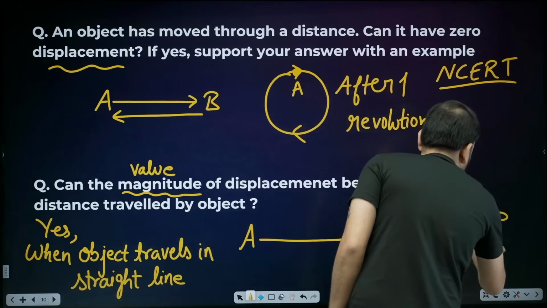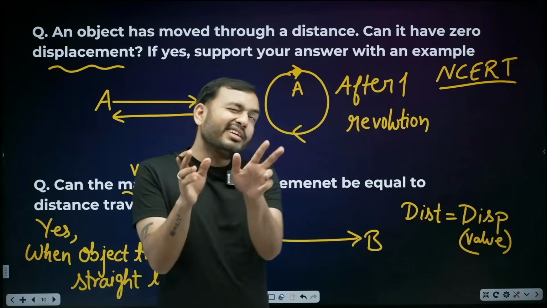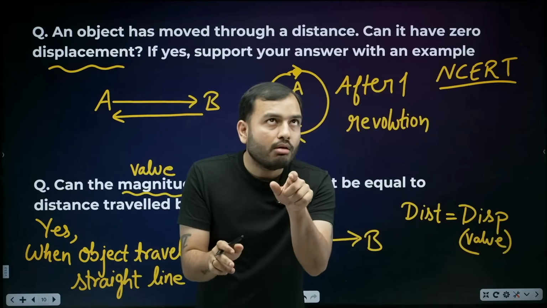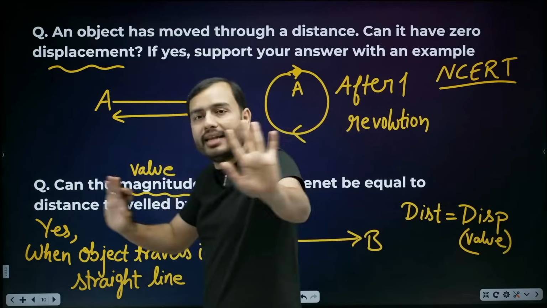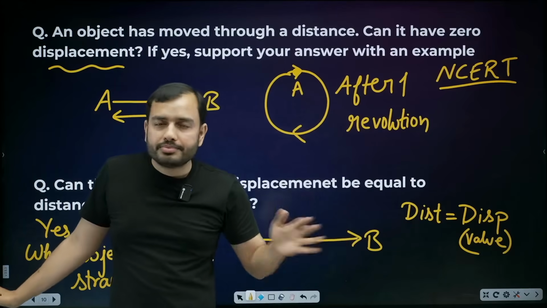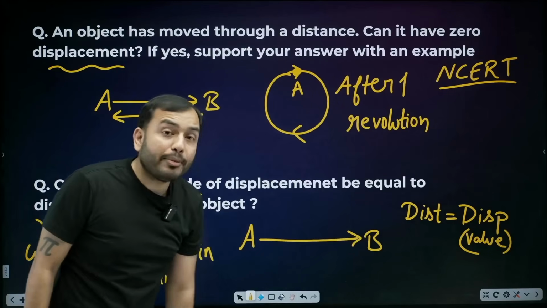Distance is equal to displacement. I'm writing in value. Why in value, sir? Because displacement also has direction. We have already discussed this. Remember? So distance and displacement can also be equal.